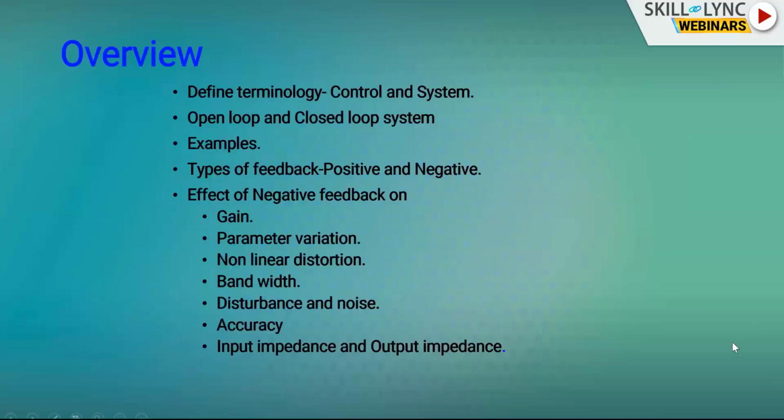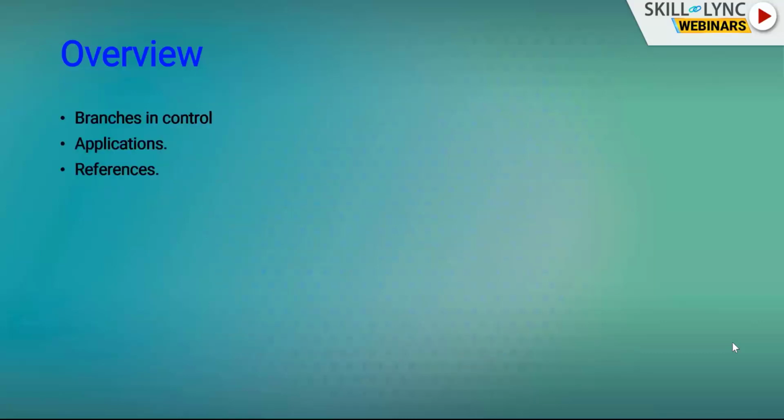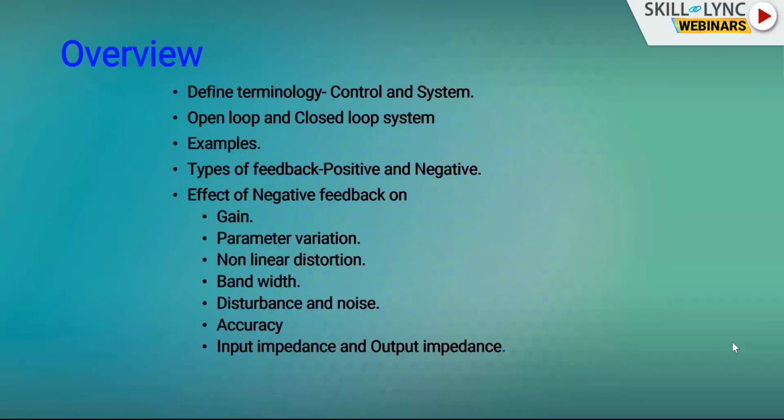First of all, we will see what are the things we are going to see. Overview. First of all, we are going to define terminology, what is control and what is system. Then the types of control system, open loop system and closed loop system. Examples for open loop system and closed loop system. And types of feedback, positive feedback and negative feedback. And what is the effect of negative feedback on gain, parameter variation, nonlinear distortion, bandwidth, disturbance and noise, accuracy, input impedance and output impedance. So these are the effect of negative feedback on parameters. Then branches in control, applications and references. So this is the overview of the topics which we are going to see today.